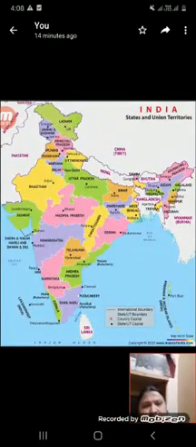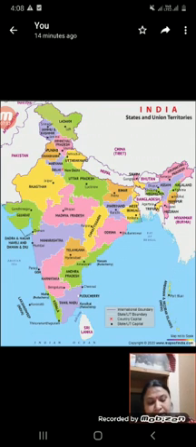Like that, this is a political map. A political map gives us information about towns, cities, villages, states and the world, boundaries of the states and boundaries of the world.